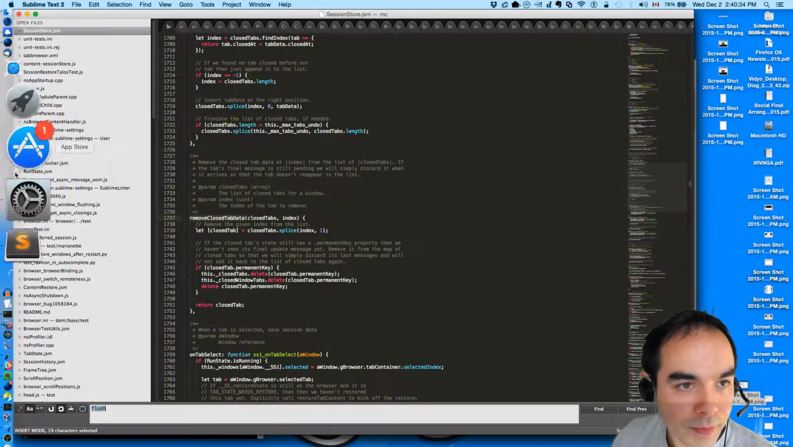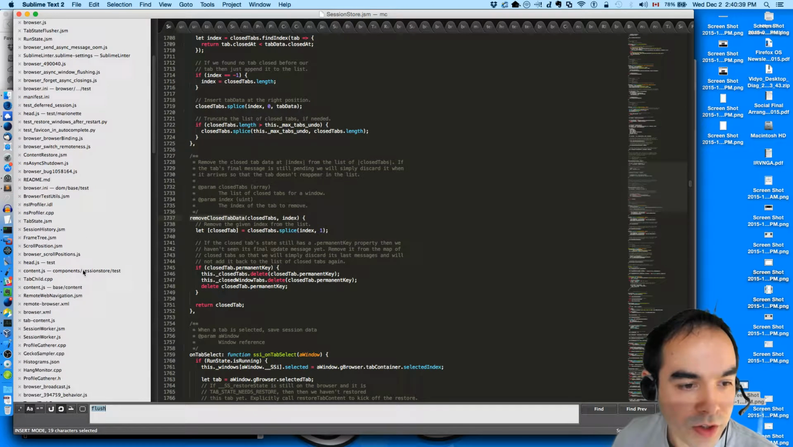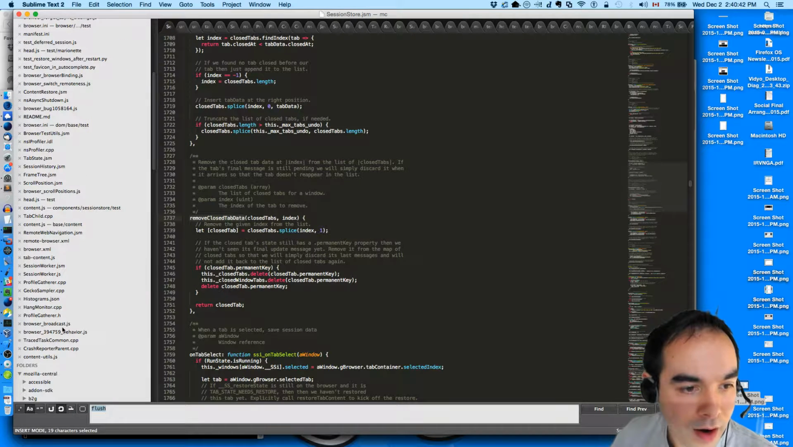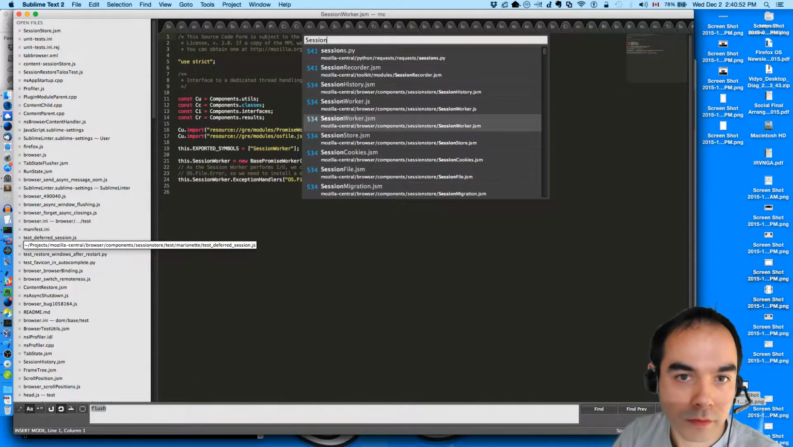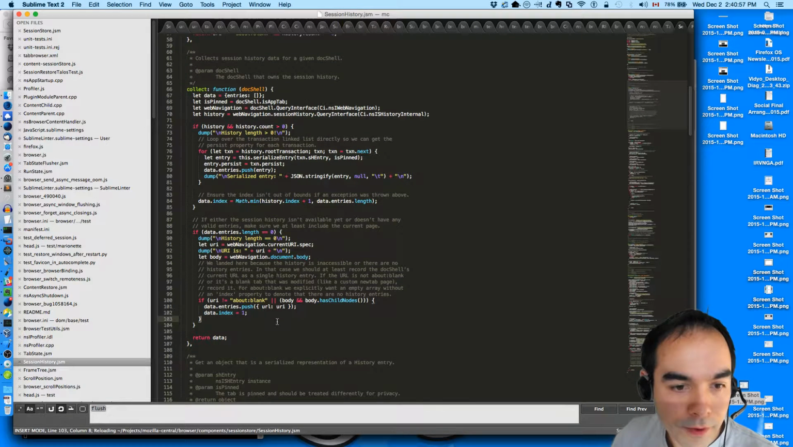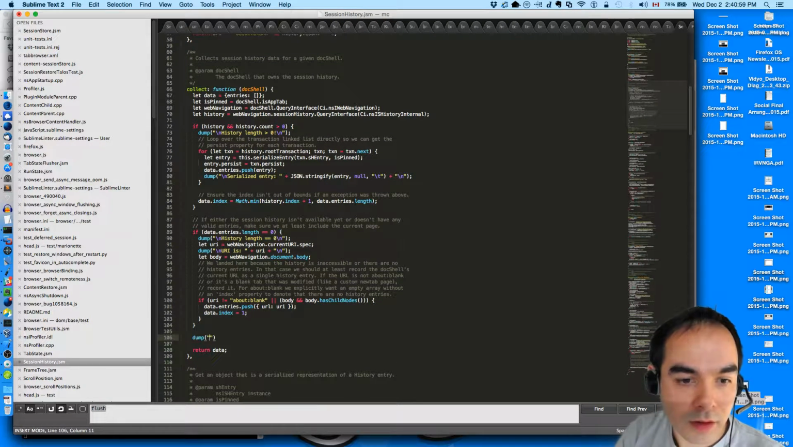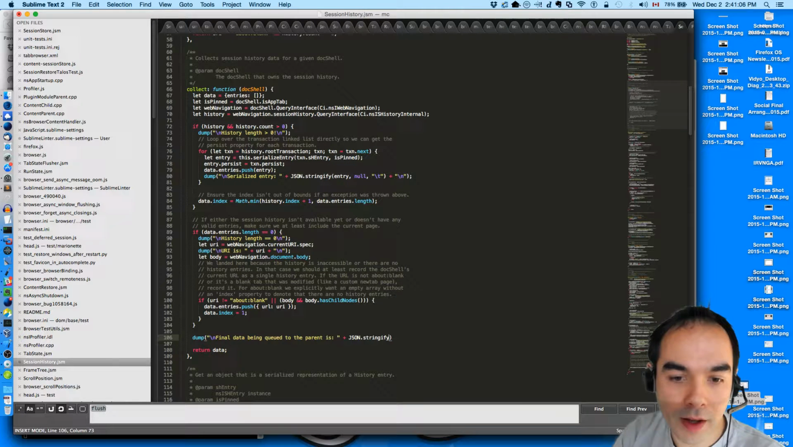So maybe I need to do this again, but with some slight additional logging in content. Where is it? What file is this? Session history .jsm. Final data. Data being queued to the parent is JSON stringify. Data, no.